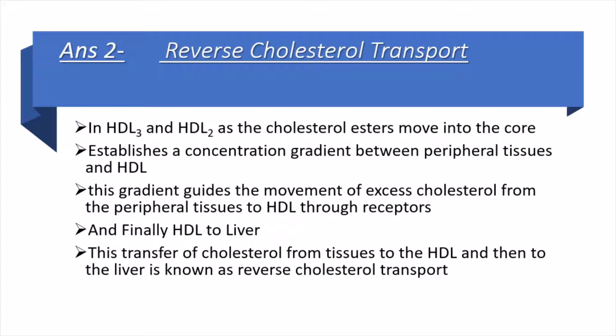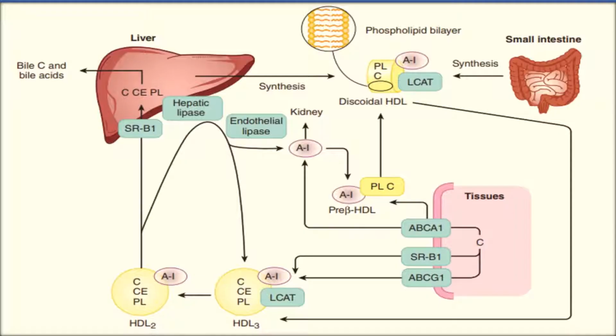I have defined this, but I am sure अभी तक किसी को समझ में नहीं आया होगा कि what is actually reverse cholesterol transport. So let's try and understand this with the help of a diagram. इसको थोड़ा डिटेल में समझ लेते हैं. HDL का सोर्स है दोनों लिवर एज वेल एज इंटेस्टाइन. Since the pre-beta HDL is poor in cholesterol, it is a disc-like shape, not sphere.